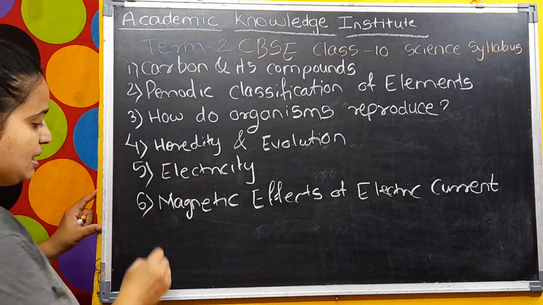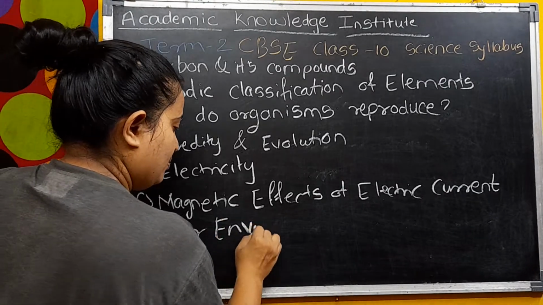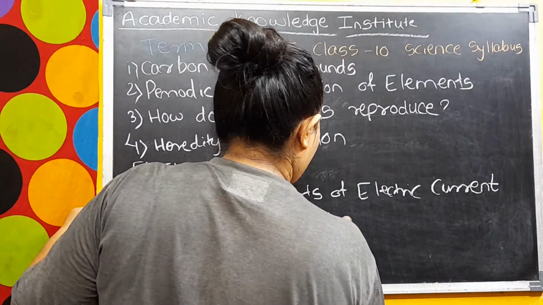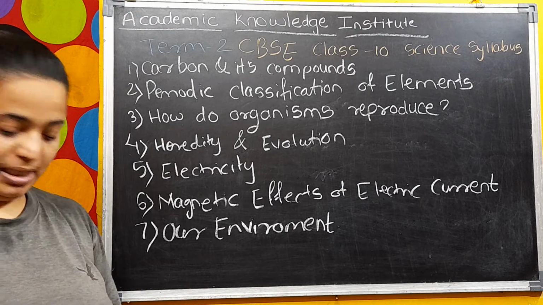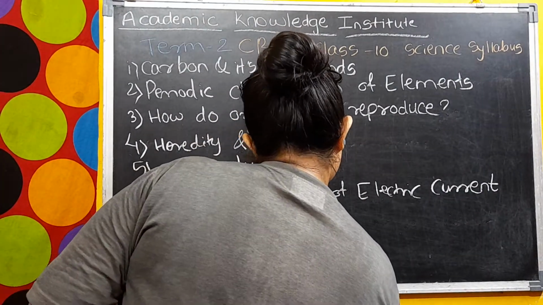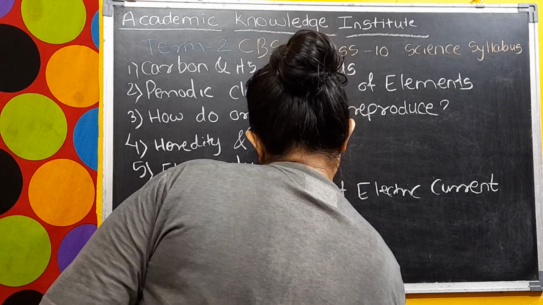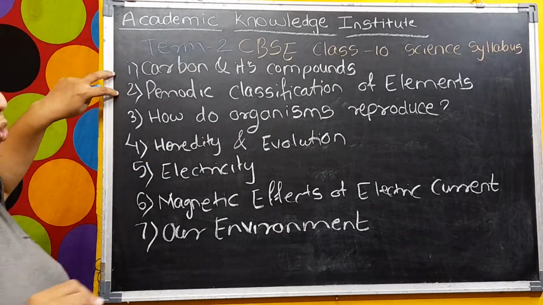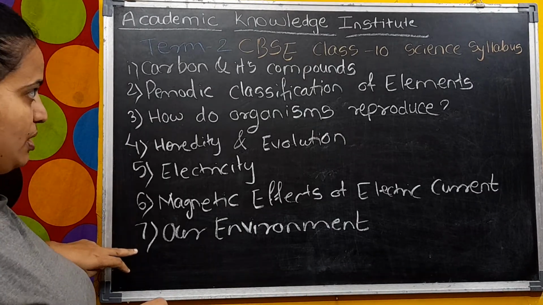Then the seventh chapter which you are having, that is our environment. Okay, so see, these seven chapters you are having, right? So these two are from the chemistry, these two are from the bio, these two are from the physics, and this is for the general science.